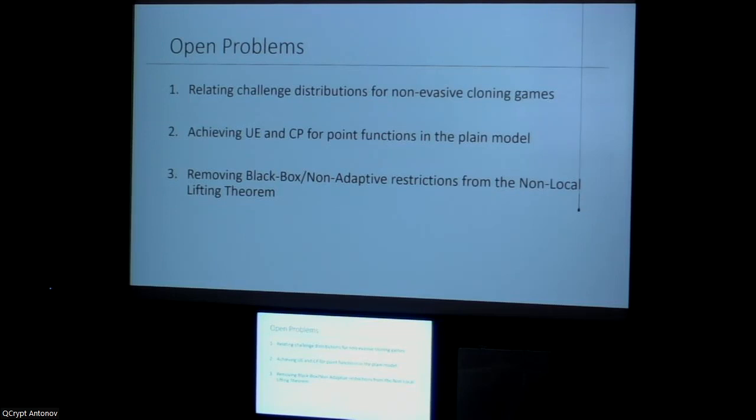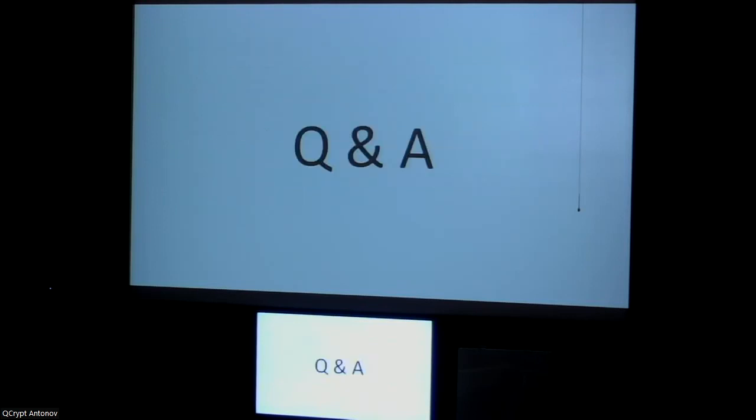And this would solve a long-standing open problem of achieving unclonable encryption in the plain model. And finally, can we remove the black box and non-adaptive restrictions, which are inherited from the prior work BBK? That's, I think, a very interesting research direction. And that's it. Thank you for listening.